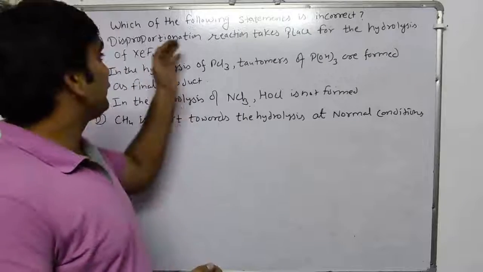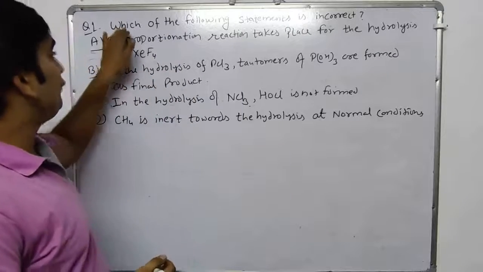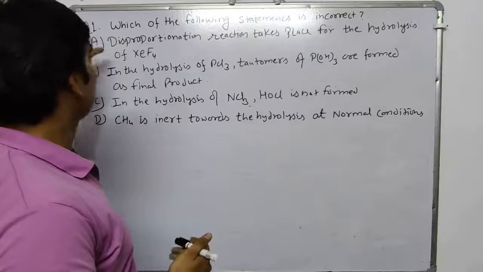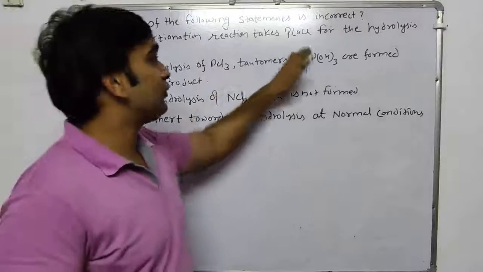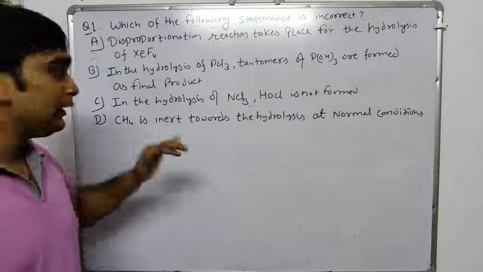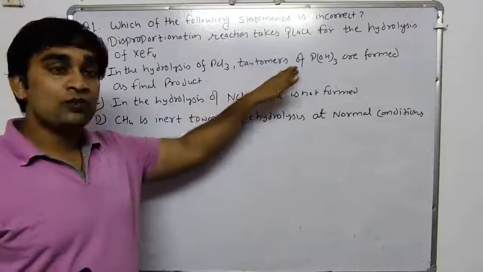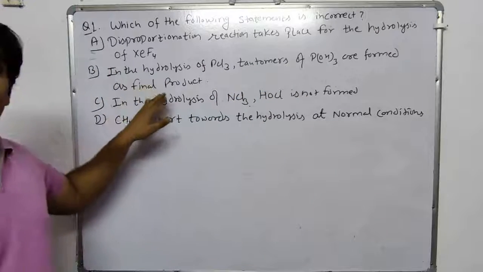We have one question. First question is, which of the following statements is incorrect? Option A is, disproportionation reaction takes place for the hydrolysis of xenon tetrafluoride. Option B is, in the hydrolysis of phosphorus trichloride, tautomers of phosphoric acid are formed as a final product.